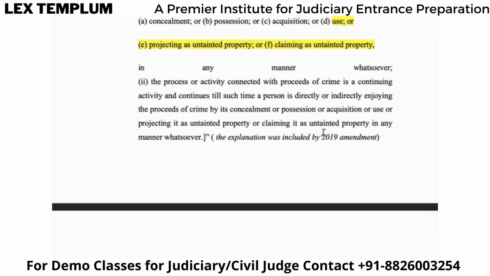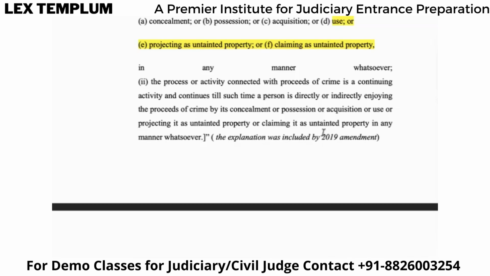Then also it will be continuing, because the subject matter, the proceeds of crime, is itself in circulation, right? And that's why it is said that the process or activity connected with proceeds of crime is a continuing activity. Even if I dispose of it, it is going to be with somebody else, but that still remains proceeds of crime. That is not going to become white money from black money. It still is black money, right?